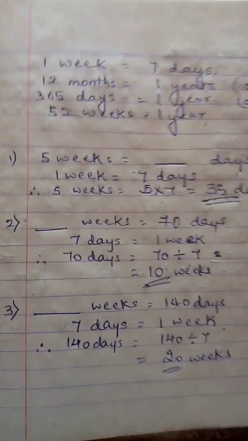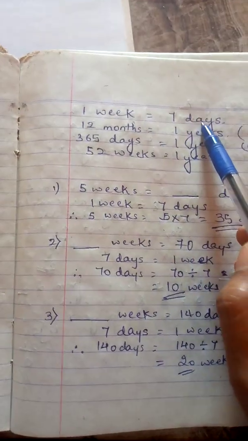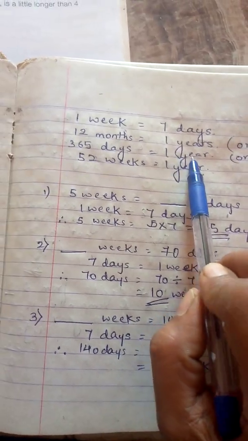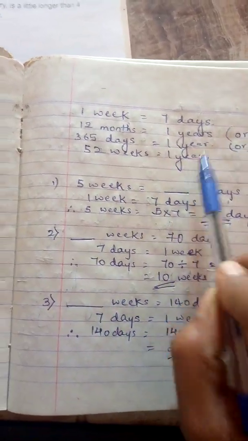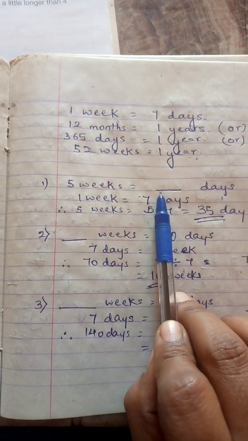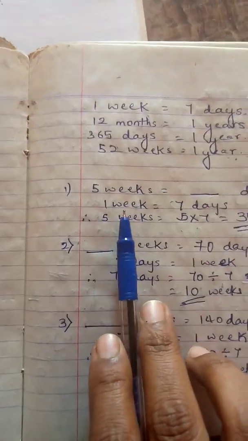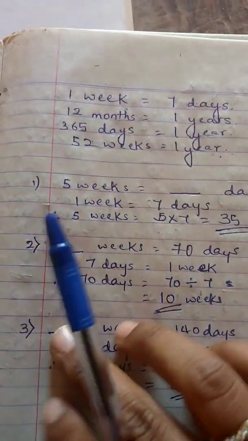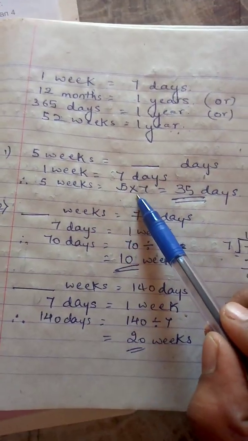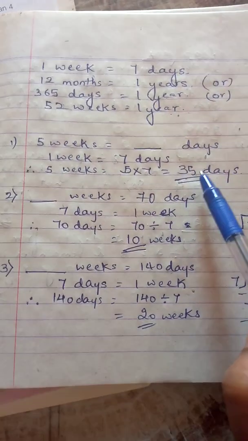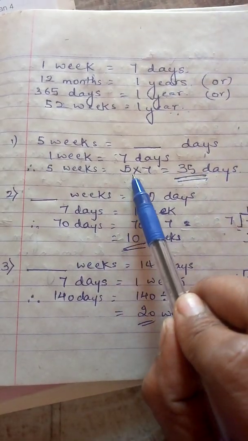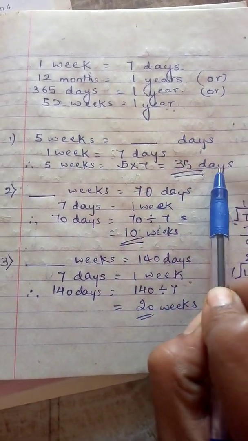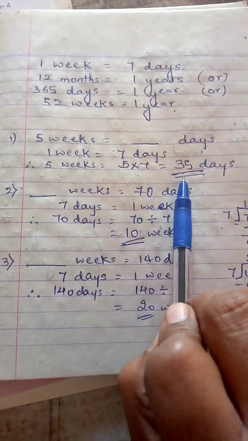See here, children, I have made things very easy for you. 1 week is 7 days. 12 months is 1 year. 365 days also makes a year. And 52 weeks also makes a year. Now the question is, 5 weeks is equal to how many days? 1 week is 7 days. Therefore, 5 weeks is equal to 5 into 7, 35 days. If weeks are given, multiply the number by 7 and that gives the days. So the answer is 35 days.